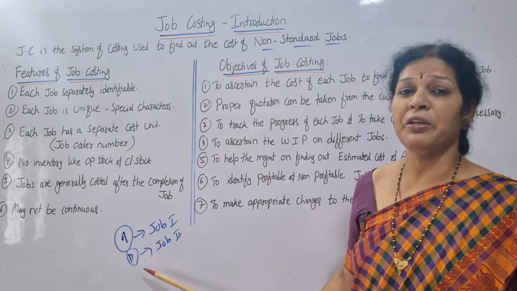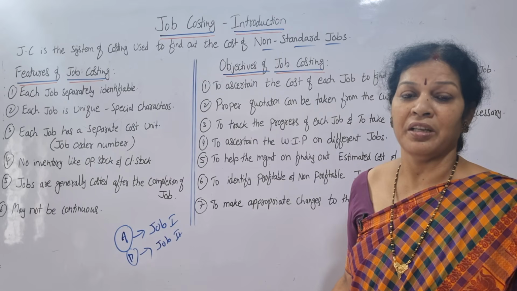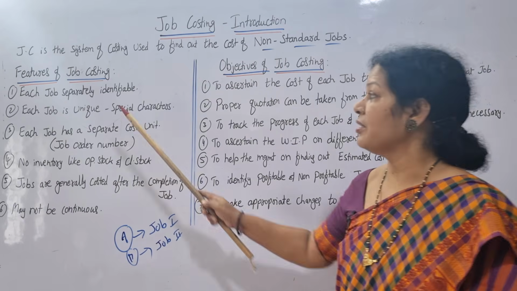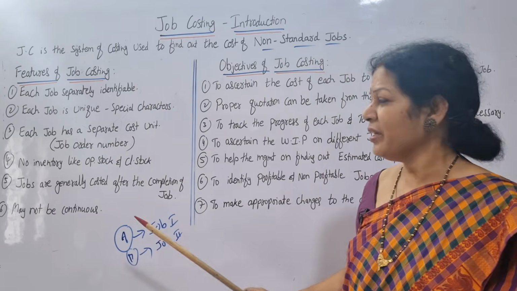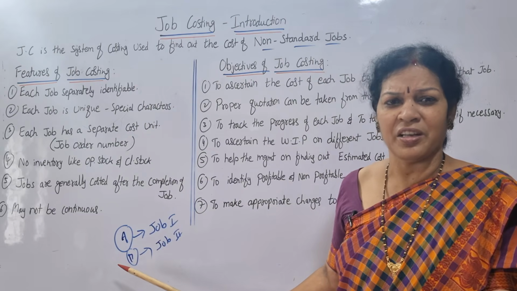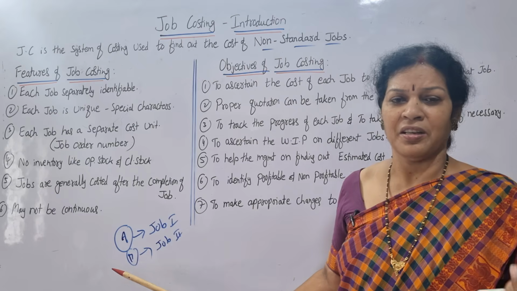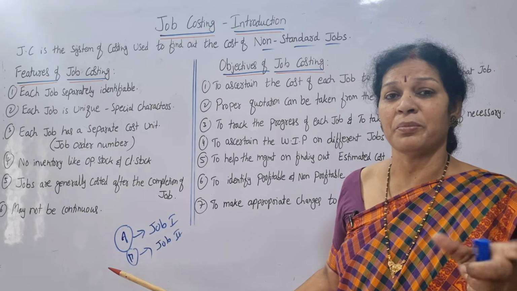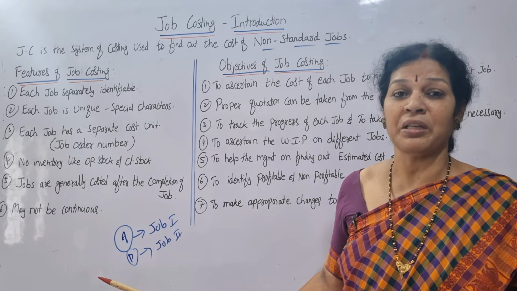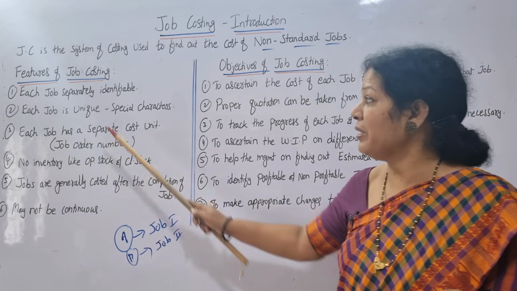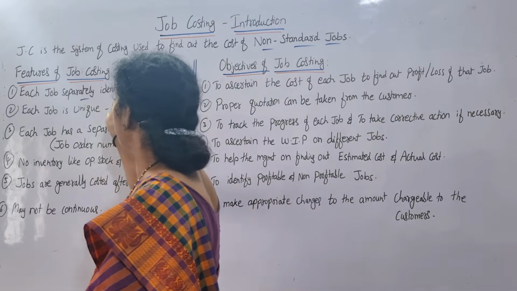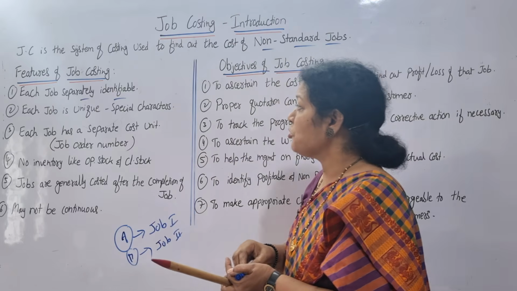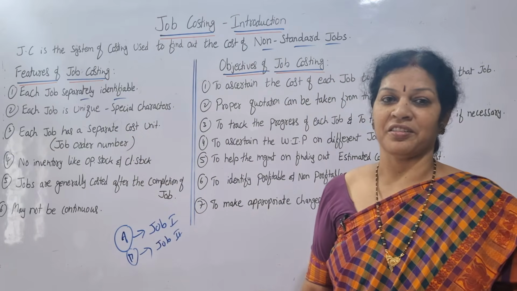Job number 2 will be different from job number 3. Each job is identifiable and separate, because of customer expectations, customized services, and customized products that we are going to give to the customer particularly. That is why it is separately identifiable. Next feature: each job is unique, with special characters.